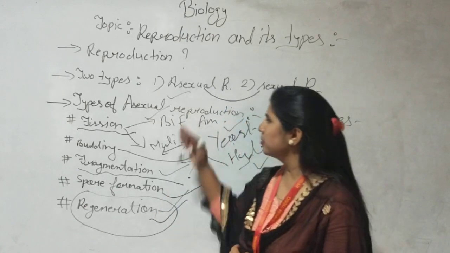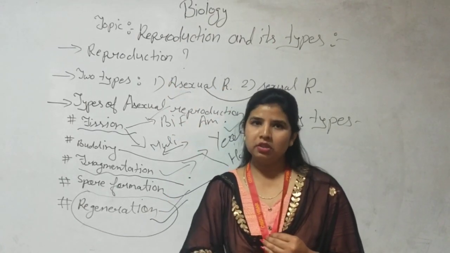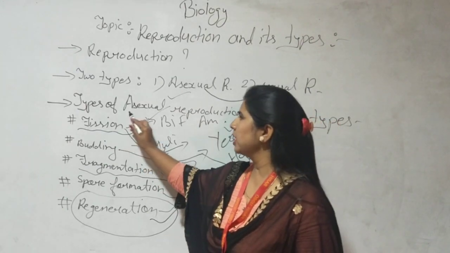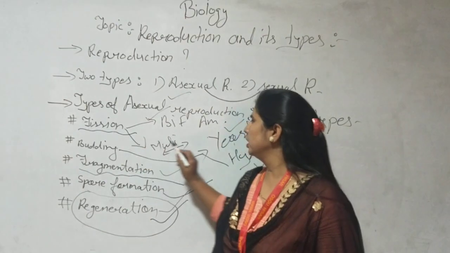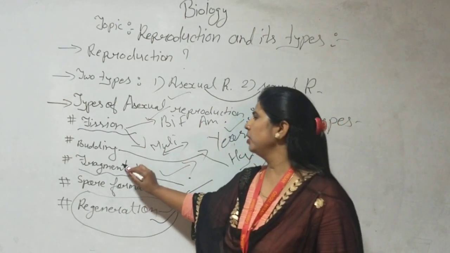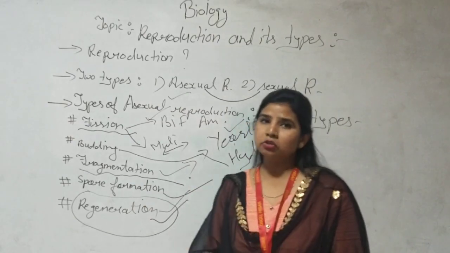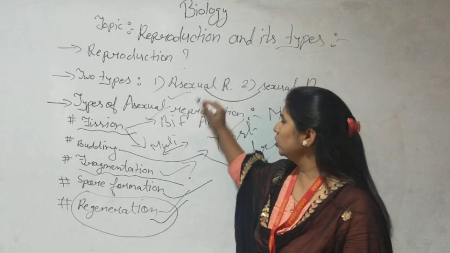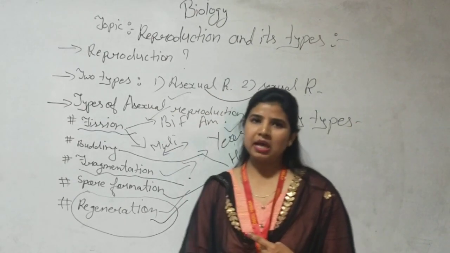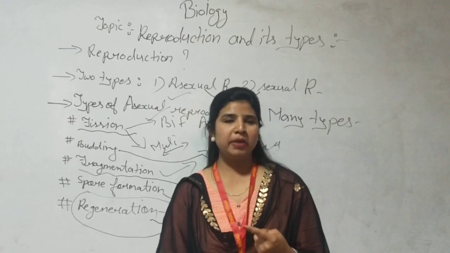So again I am summarizing. We were talking here about asexual methods in organisms. First was the fission method, mostly found in amoeba and plasmodium. Budding in yeast and hydra. Fragmentation in Spirogyra, spore formation in rhizopus or penicillium, and regeneration in planaria. Today you just learn the names and their examples. In the next video I will try to draw the diagrams and explain deeply.